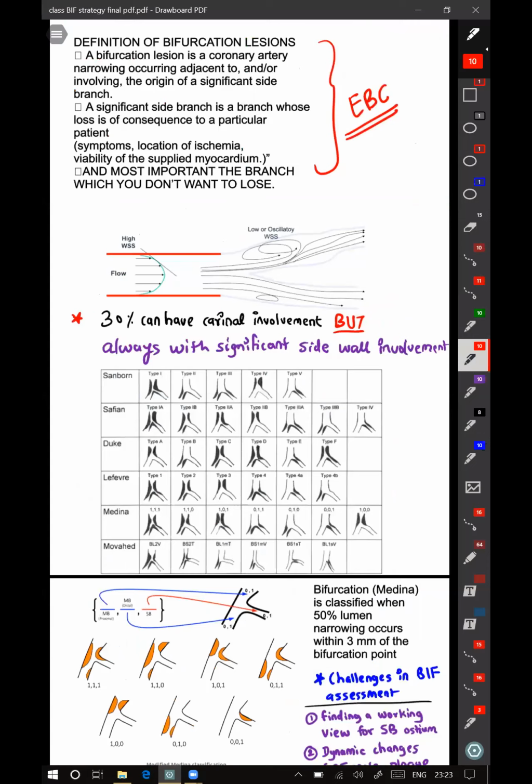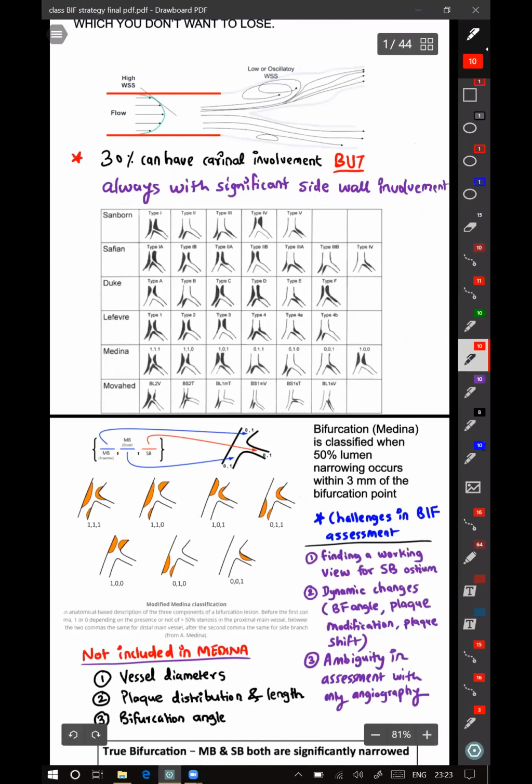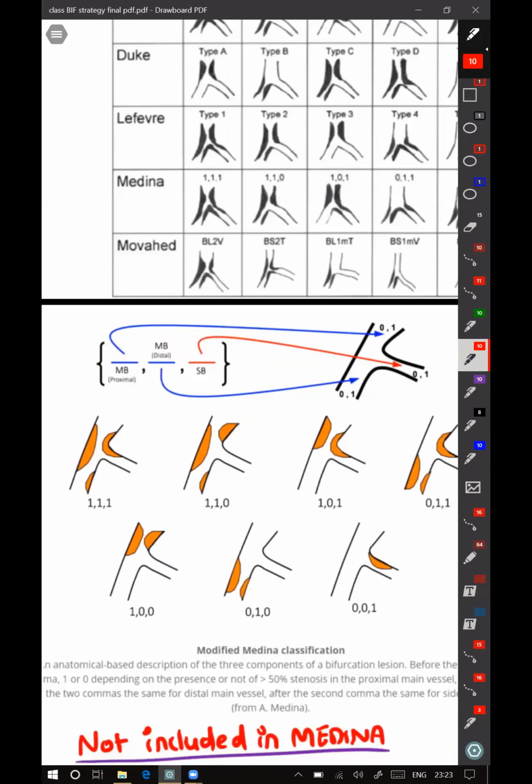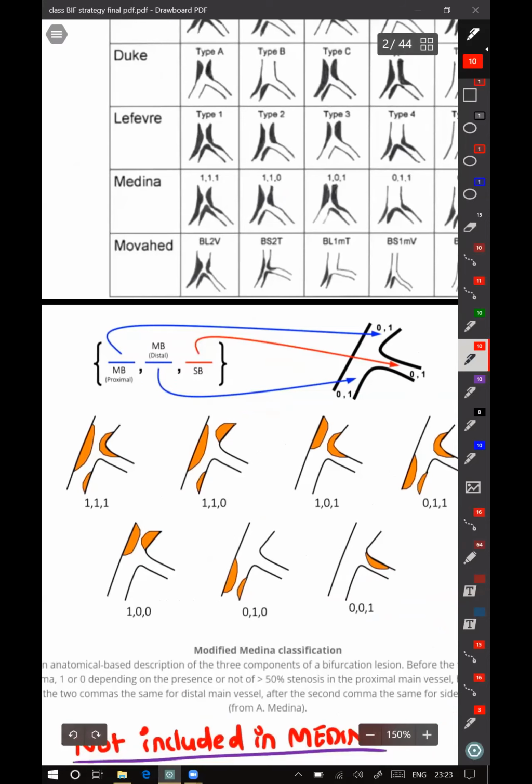Lokesh, the modified Medina basically talks about trifurcation, because we keep seeing trifurcation also of late. There is a modified classification for trifurcation. So let's say I'm talking about a left main trifurcation: left main will be 1, LAD will be 2, LCX will be 3rd and Ramus will be 4th. So when you're using Medina for trifurcation, this is the way you have to tell it.